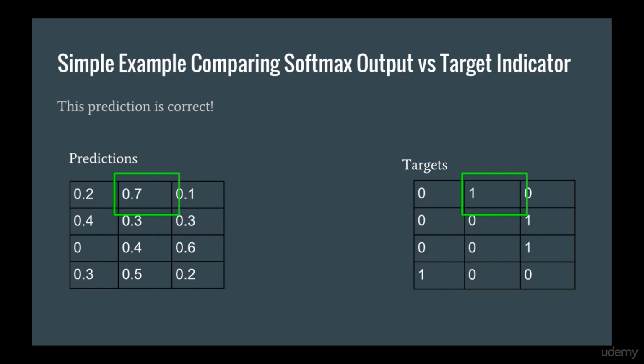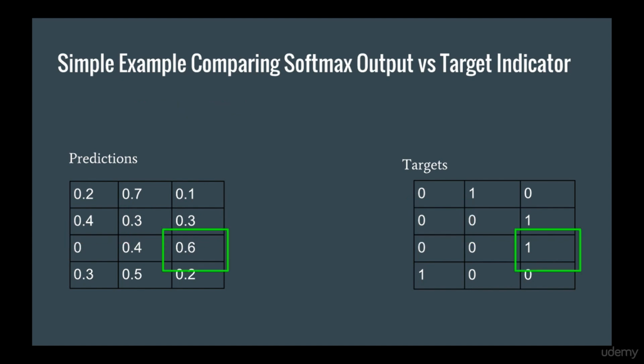In the first row, 0.7 is the maximum number, and it corresponds to the location of the 1 in the target table, so this prediction is correct. In the second row, 0.4 is the max, and it's in the left column, but that corresponds to a 0 in the target table, so this prediction is incorrect. In the third row, 0.6 is the max, and it's in the right column, and this corresponds to the 1 in the target table, so this prediction is correct. In the fourth row, 0.5 is the max, and it corresponds to a 0 in the target table, so this prediction is incorrect.